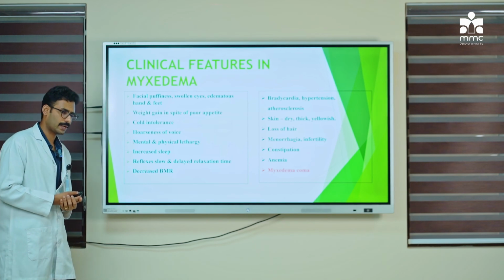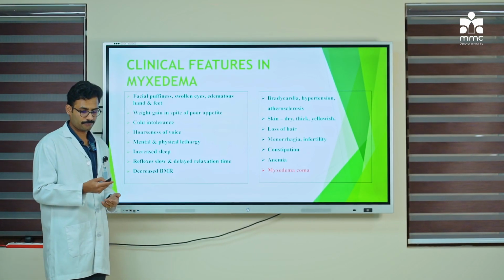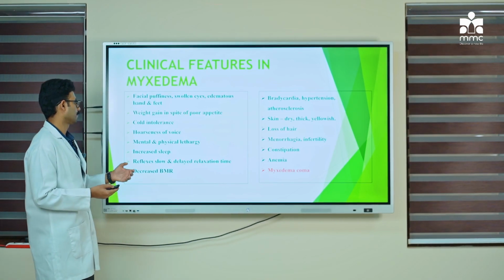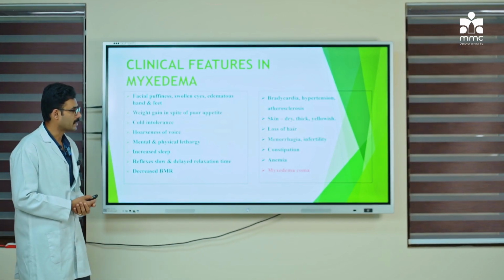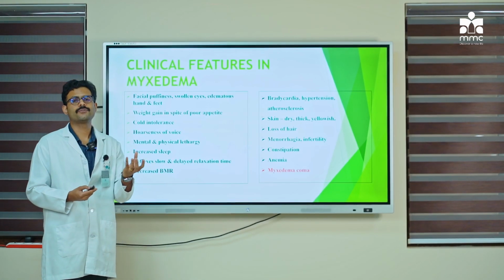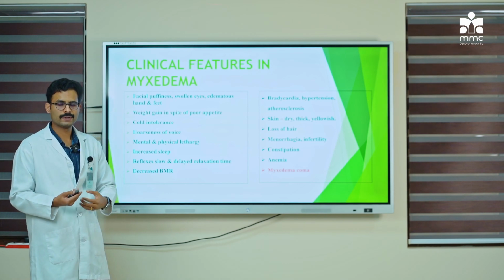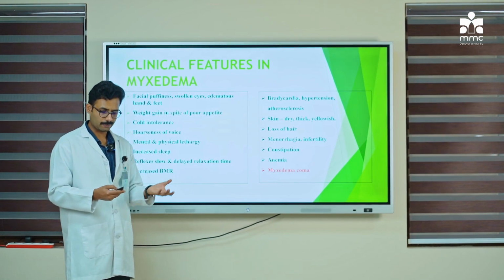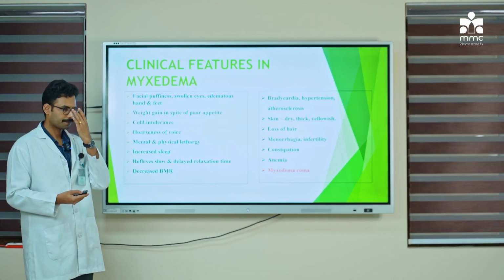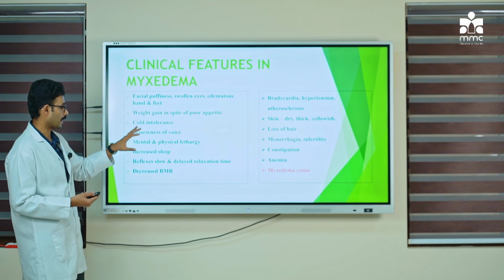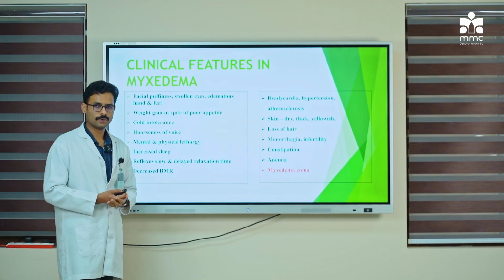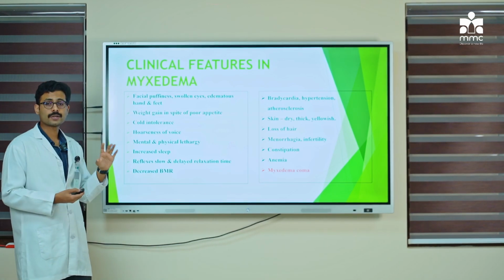And again, swelling, as you are aware, is due to accumulation of mucopolysaccharides. Examples include chondroitin sulfate. Next, these patients will complain that even if they eat a small quantity of food, they keep on gaining weight. So weight gain despite poor appetite is also a classical history you can get from this patient. Next, they are intolerant to cold. So they have cold intolerance. There is hoarseness of voice.